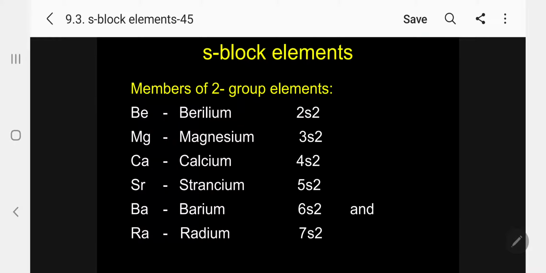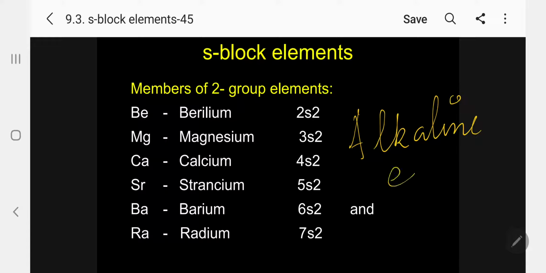Under s block elements, there is a second group. We are calling it alkaline earth metals. We will call it so because all are metals.